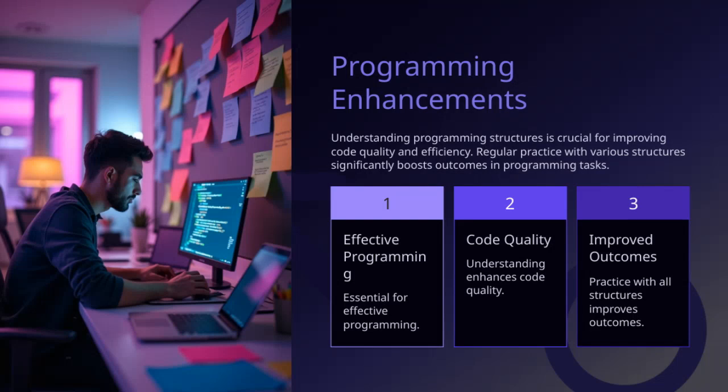Let's wrap up with the key takeaway here. Practice with all programming structures really does improve outcomes. When we regularly work with different types of structures, we get better at writing efficient and effective code. Remember, improved outcomes come from understanding and applying what we've learned. This understanding directly enhances our code quality, making it clearer, more reliable, and easier to maintain. And at the core of all this is effective programming, knowing how to choose and use the right structures for the right tasks. Overall, mastering these structures and practicing consistently are essential for boosting your programming skills and achieving better results in your projects.